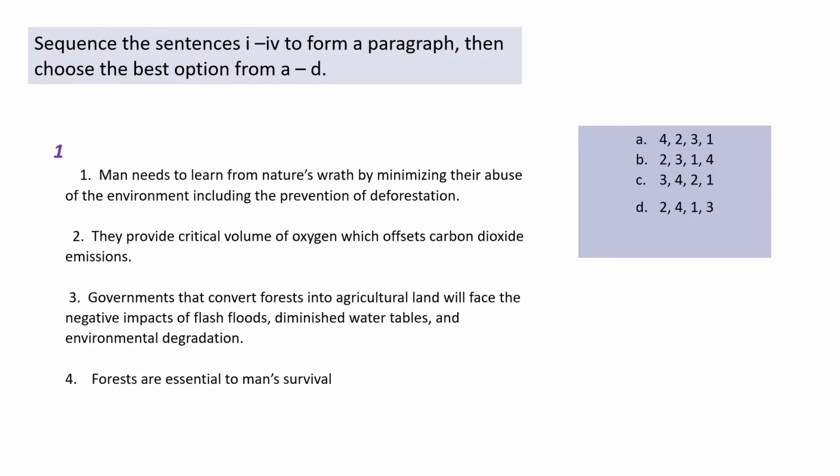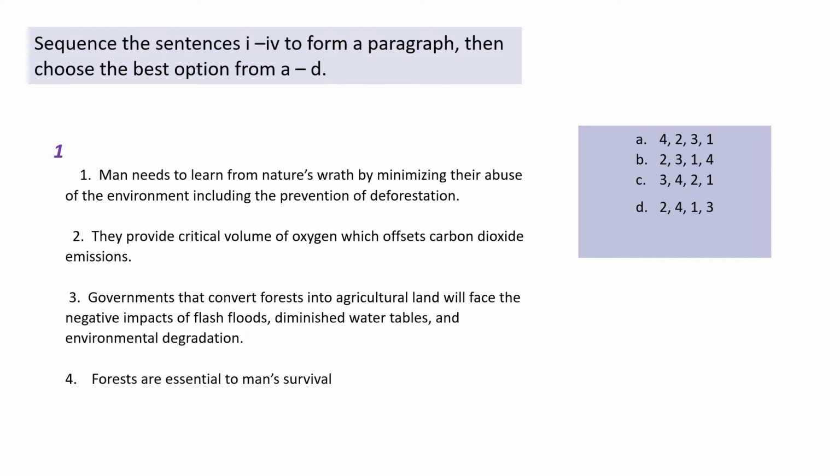of sentences. So it is critical that we be able to detect the sequencing or the flow of thought within the paragraph. So for number one, we have these four sentences and we need to find a way by which they can all be connected to form a paragraph. And from the options given A, B, C, D, we're going to choose the best sequence we can have.